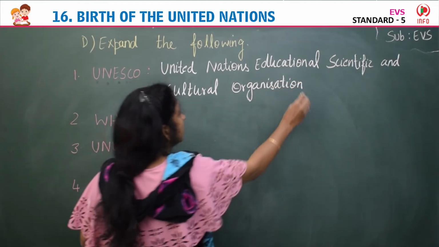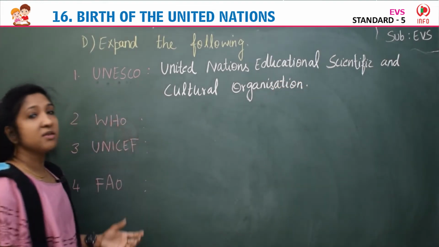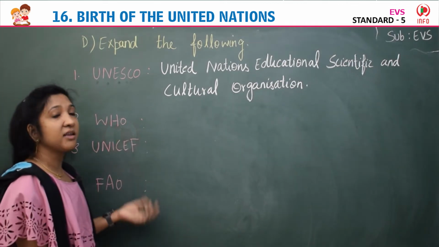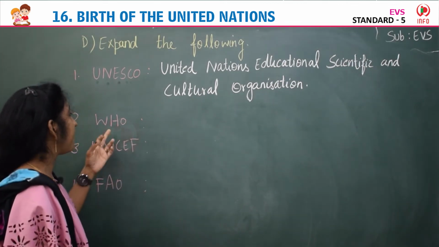So UNESCO means United Nations Educational, Scientific and Cultural Organization.